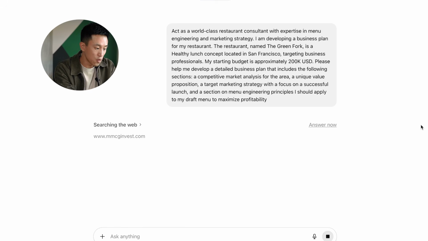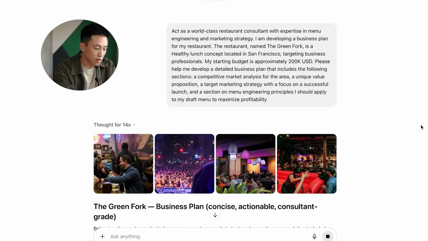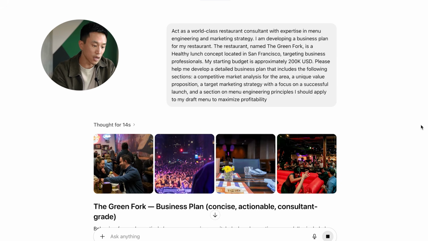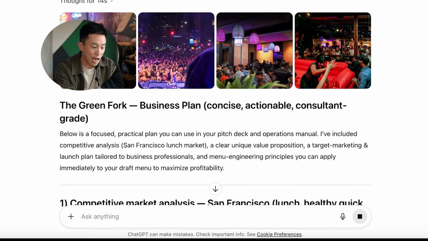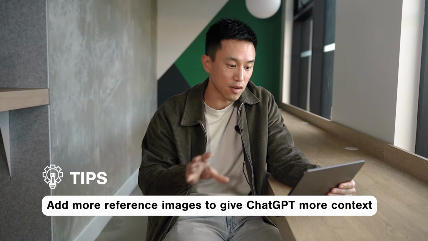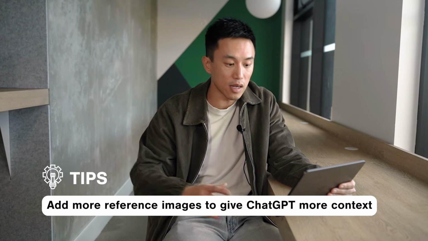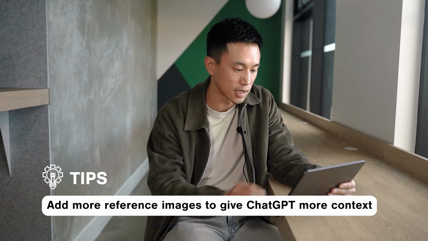So there we go. Within a matter of seconds, we're able to generate this entire business plan for the Green Fork. Not only that, it also includes the different types of images to show you the vibe that we're going after, which is also quite critical, because if it is not within the vibe that you're wanting, we can actually throw in images to give it even more context.